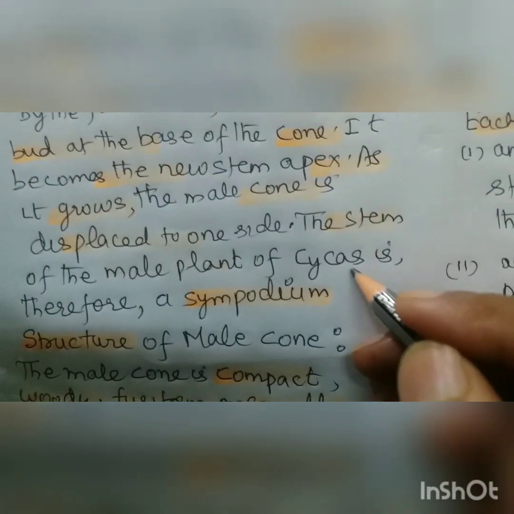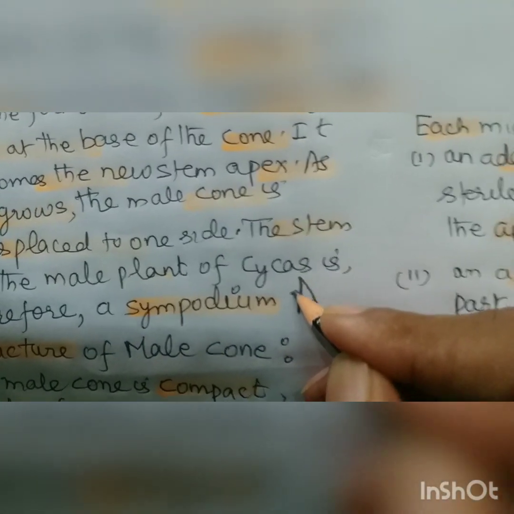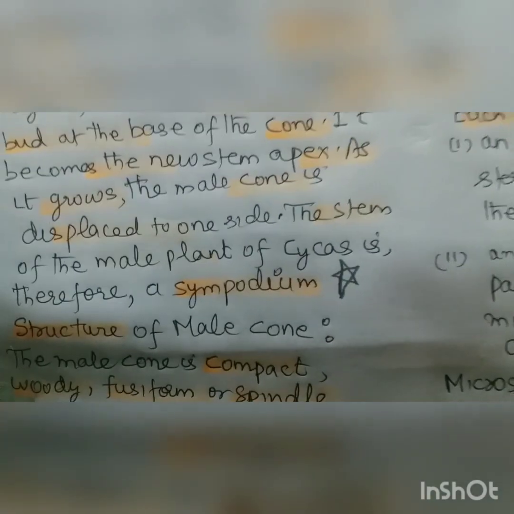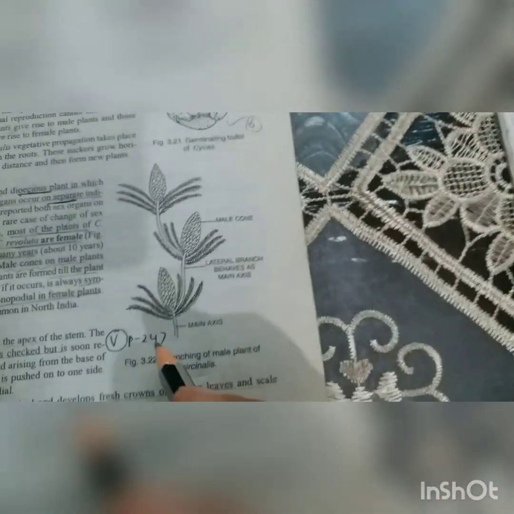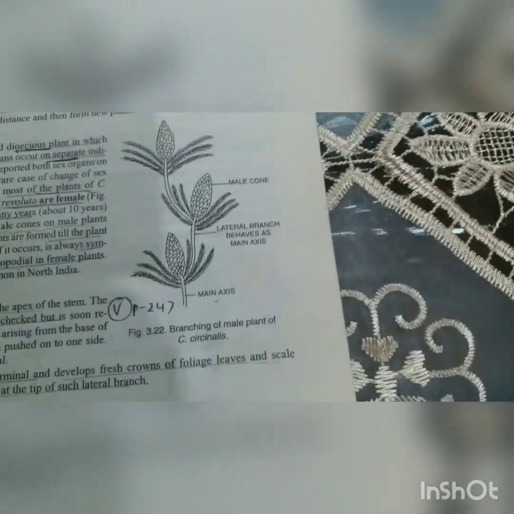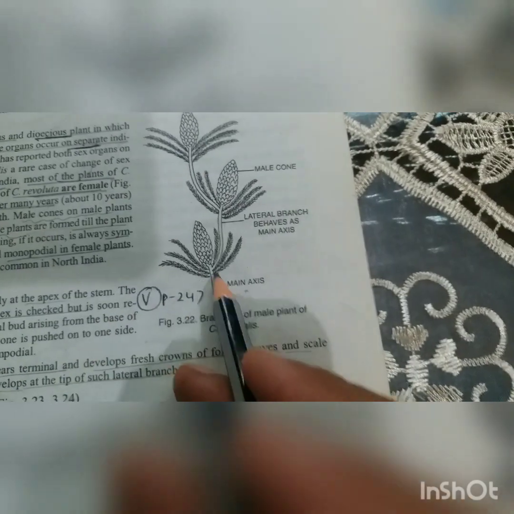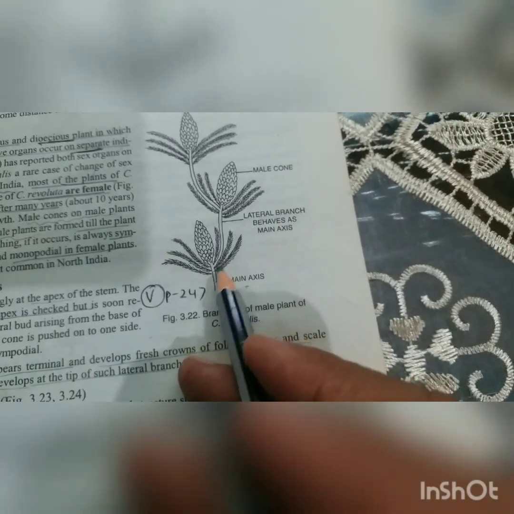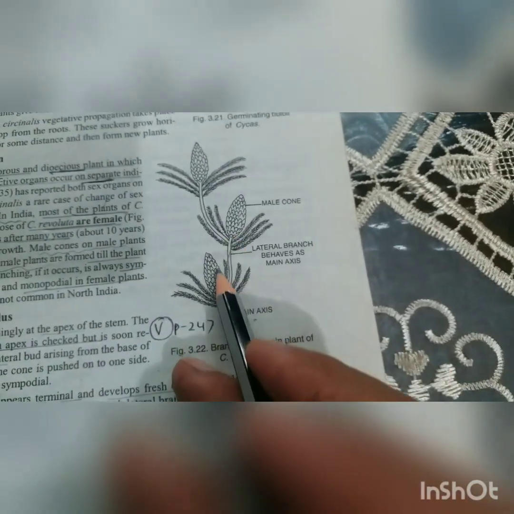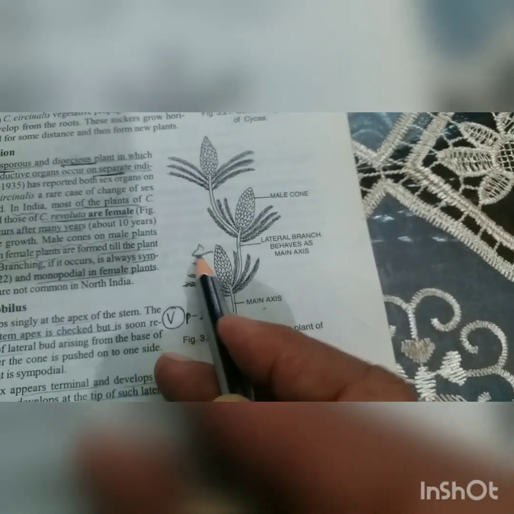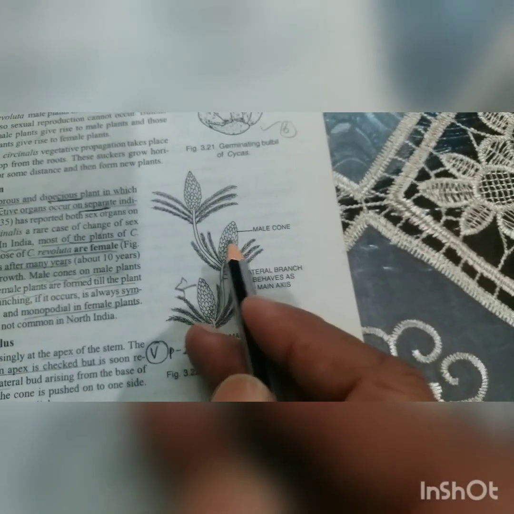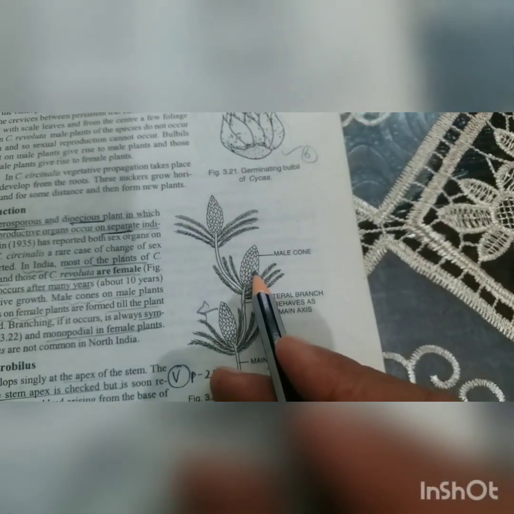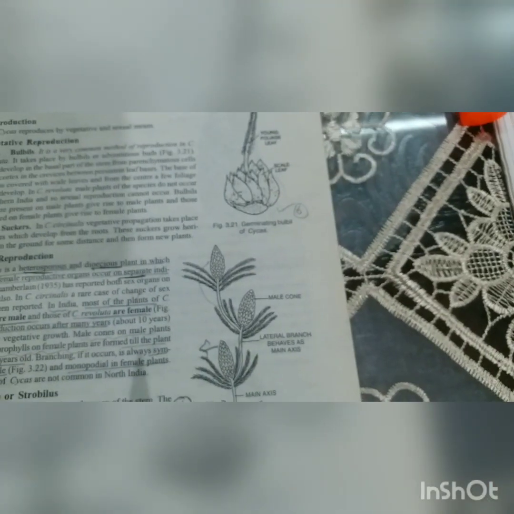This is very important, because when later on I talk about the female, I will say monopodium. So this question will come. See, first the male cone is formed at the terminal, and then the axillary bud moves up and pushes it to the side, and then again the same thing happens, and this structure is called sympodium, right?